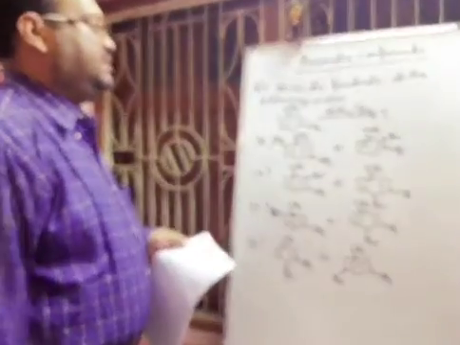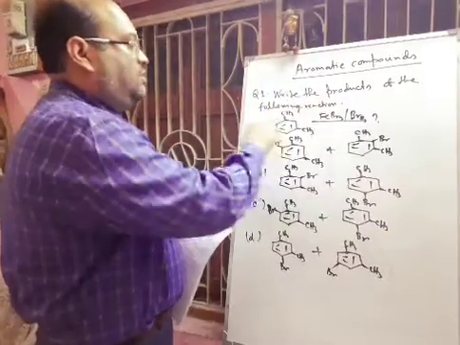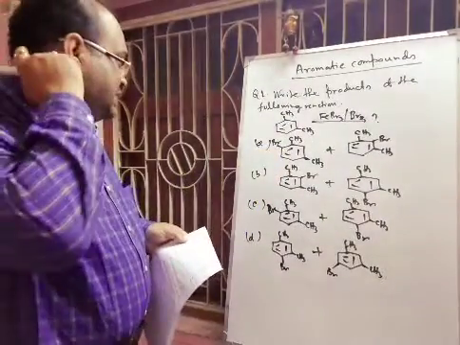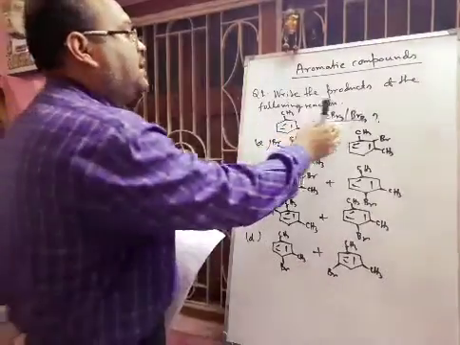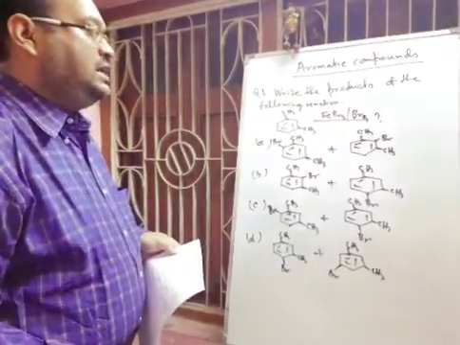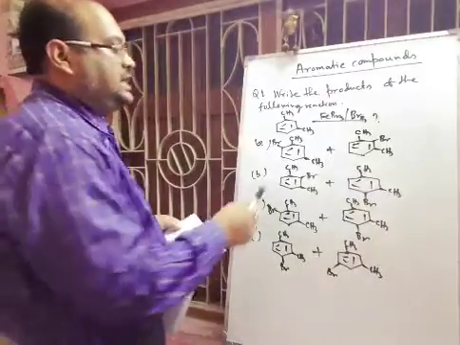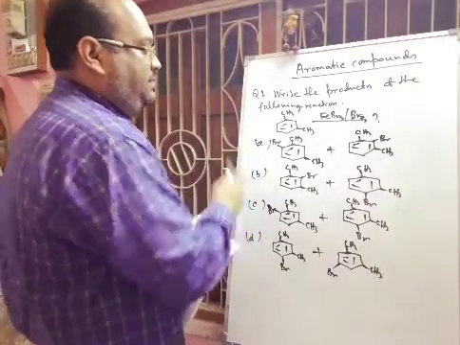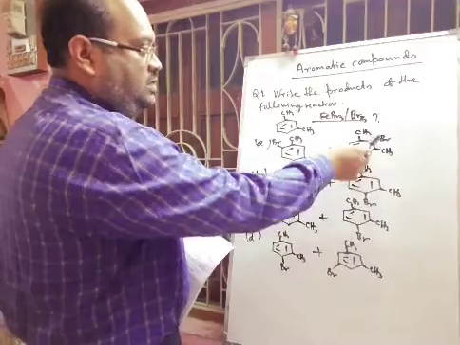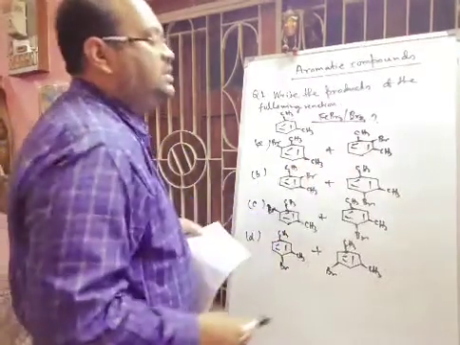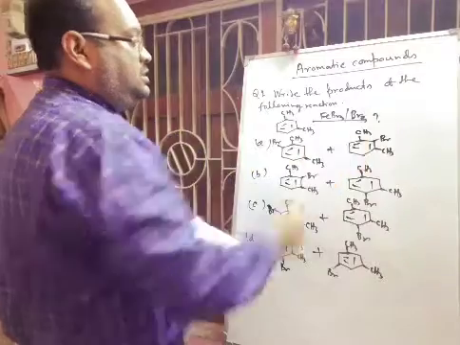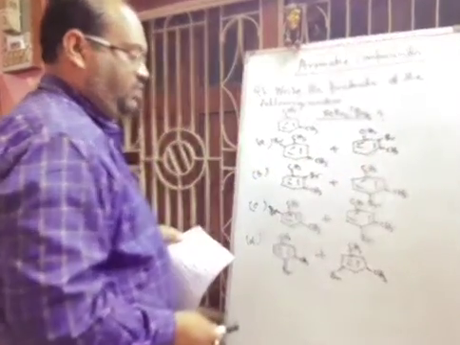First question is given, write the products of the following reaction. Here metaxylene is given. With metaxylene we are using ferric bromide and bromine, so definitely Br plus is the electrophile. Options are given. In option A, at the methyl ortho position one Br is there and between the two methyls one Br is there. This product will not form because there will be severe steric hindrance or steric crowding.